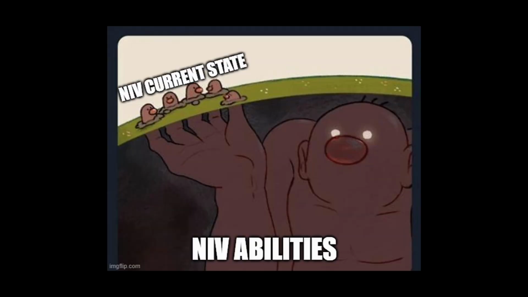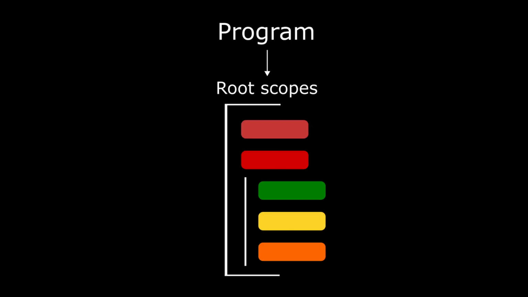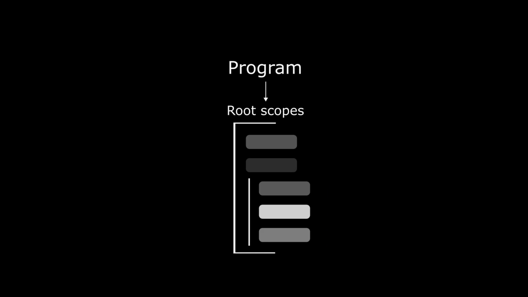It's pretty safe to say that after achieving a goal such as running your language within itself, you should be pretty happy with how it came out and probably leave it there. And that is what I initially wanted to do. But after looking through the code for cleaning purposes, I realized how much unimplemented potential this language had for no reason. For starters, remember the root scopes I told you about at the start of the video? Well, I did implement them, but never made anything that actually benefits them.